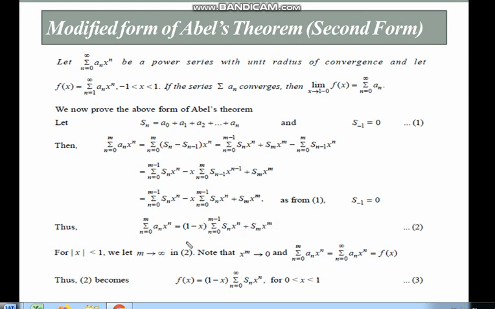For mod x strictly less than 1, we let m tends to infinity in equation number second. We note that summation x to the power m tends to 0 and summation an x to the power n is equal to summation an x to the power n, and this is equal to f of x. Thus from second becomes f of x is equal to 1 minus x into summation Sn x to the power n for all x lies between 0 to 1.